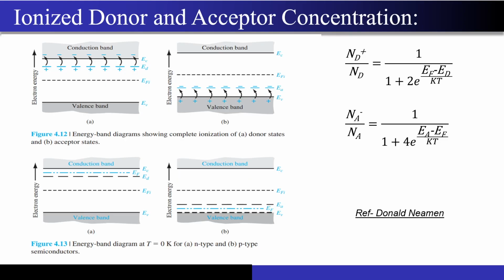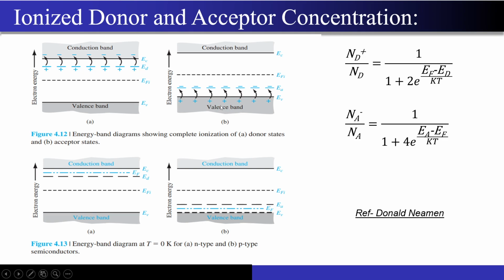Now we will move on to the next concept of ionized donor and acceptor concentration. What sir must have told you in the lectures is that we are adding the impurities. Either they will be in the form of donors, which makes us the n-type semiconductor, or they will be in the form of acceptors, which helps us in making the p-type semiconductor. So they create certain energy levels if we are adding the donors. This energy level just gets formed below the conduction band. Why? Because the ionization energy of these donors is very less. The room temperature is sufficient to pull out most of the electrons from these donors into the conduction band.